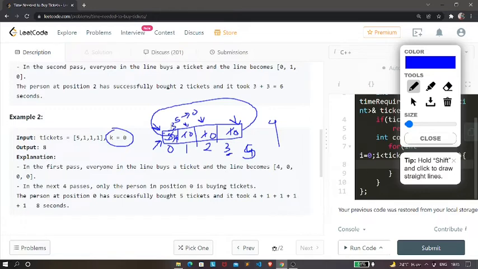The element of this index, till it becomes 0, okay? So currently we have 3, so we're going to decrease it to 2. Again we're going to decrease it to 1, and finally we'll get 0, right? And hence we have performed a total of 8 operations, or 8 is the time taken to make this element 0, and hence we have got 8 as our answer, right? So now let's see the algorithm for this problem.